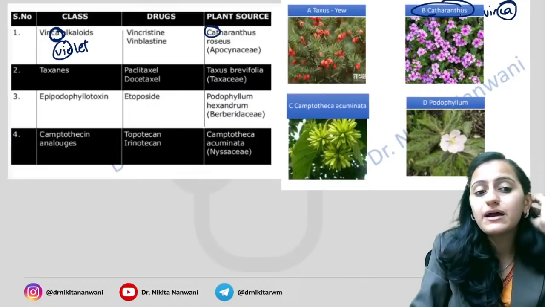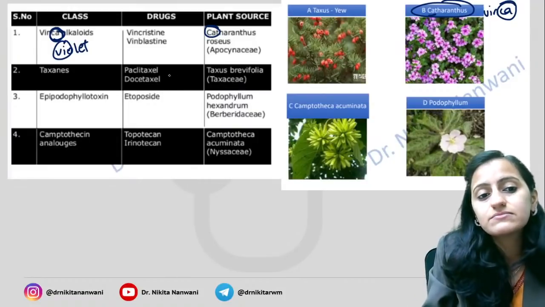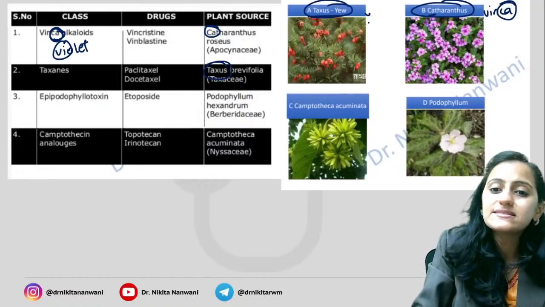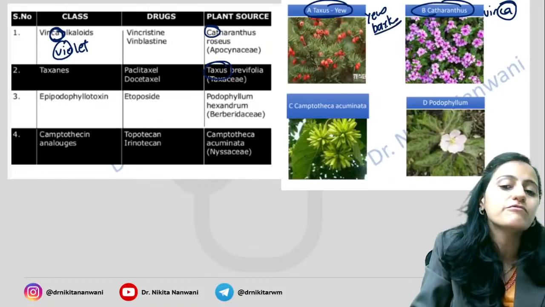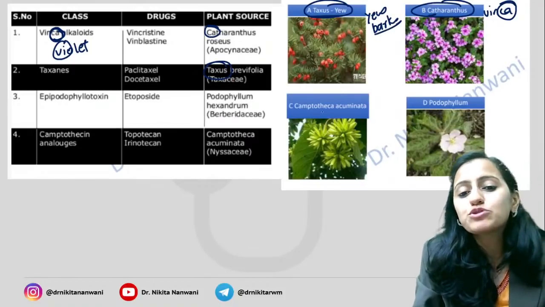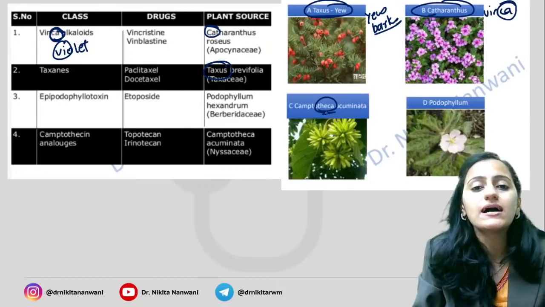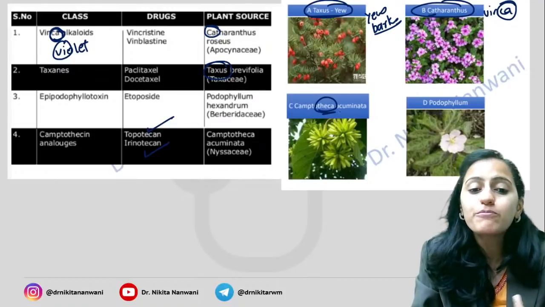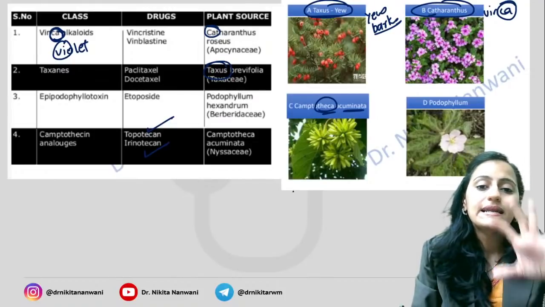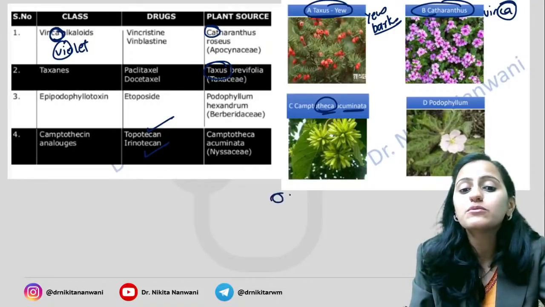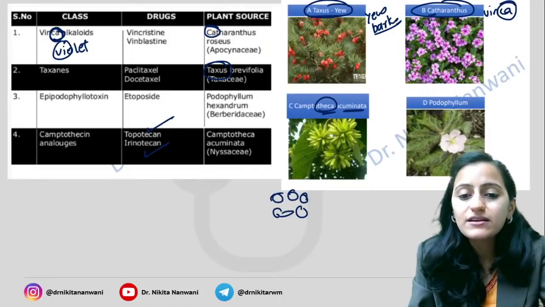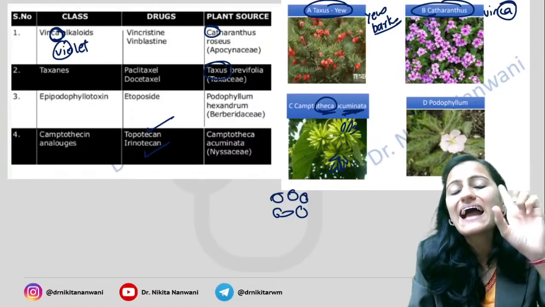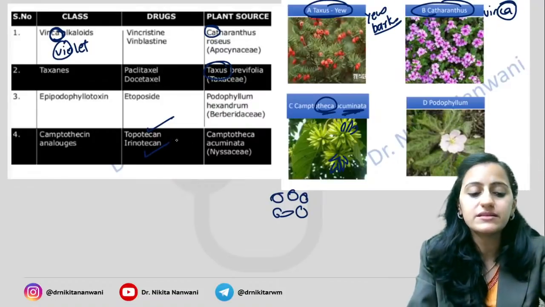The next one that you have is your taxanes, taxol, docetaxel, paclitaxel. It is from Taxus. Again, remember, Taxus is basically your U bark from where we get the taxanes. Camptotheca acuminata, theca, that is your thecans, right? Topotecan, irinotecan. It is from Camptotheca acuminata. Like you have condyloma acuminata, the warts, those are there. This plant looks like these projections. These are like the warty projections. So remember, this is acuminata, Camptotheca, giving the thecans.